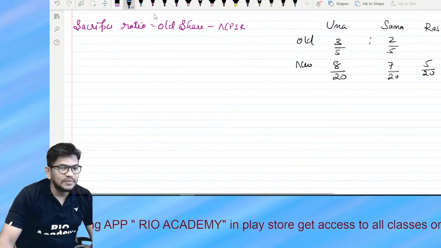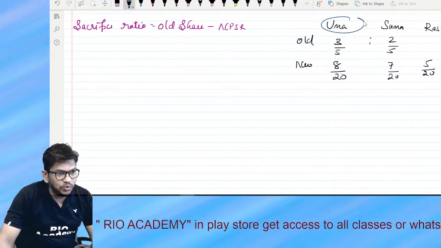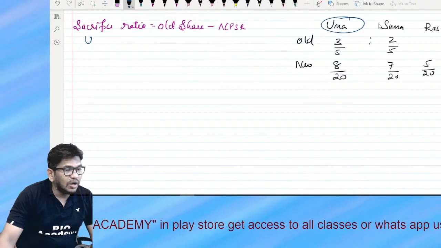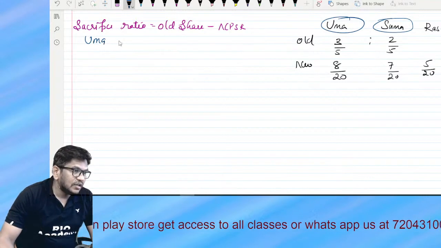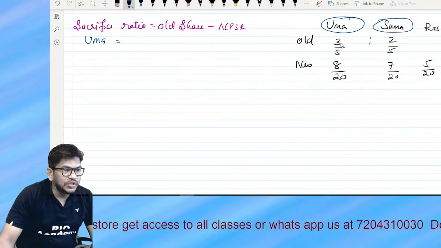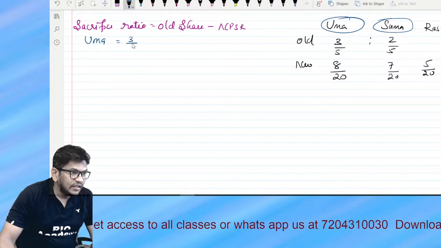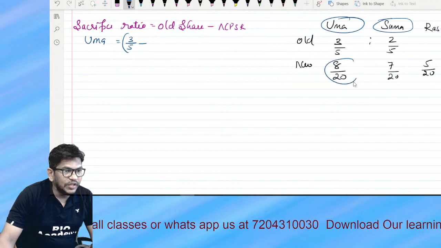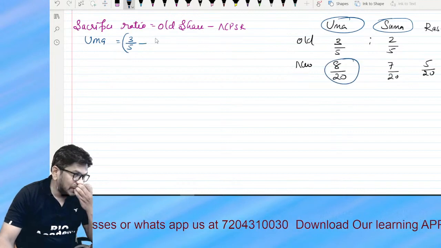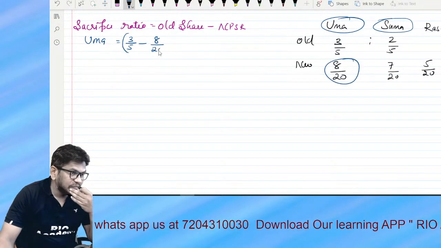Who are the partners, bachcho? First is Uma, because the sacrifice will be from Uma and Suma only. Uma's old ratio is 3/5 minus new ratio 8/20.